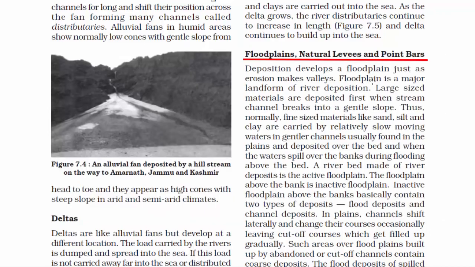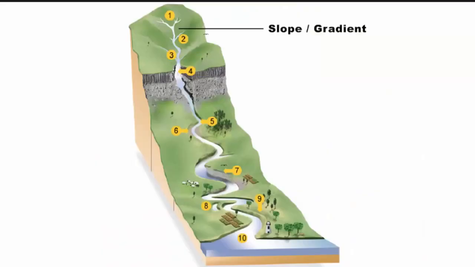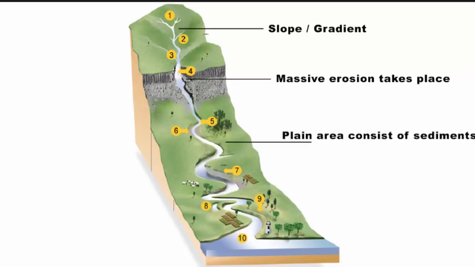So always remember, a river initially flows from a gentle slope area, meaning it needs a little gradient for that natural push. If the speed or velocity of the river is high, then it will transport large sized materials like big rocks and boulders and massive chunks of mud, and this is what forms the riverbed. As the speed or velocity of the river slows down, fine sized materials like sand, silt and clay are carried.